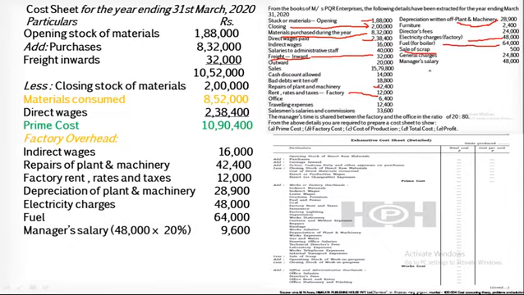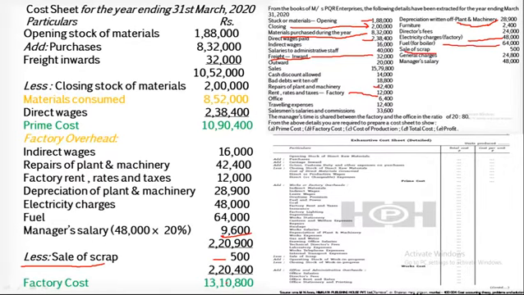Manager's salary, as the manager is spending 20% of his time in the factory and 80% in the office. So therefore 48,000 multiplied by 20%, or you can say 20 divided by 100, so therefore 9,600. And the total of the factory overhead is 2,20,900. If you add 10,90,400 plus 2,20,900, you will get the factory cost. But as I said, there is a sale of scrap, so you can minus the sale of scrap from this stage also, that is rupees 500, so that you will get the factory cost of rupees 13,10,800.